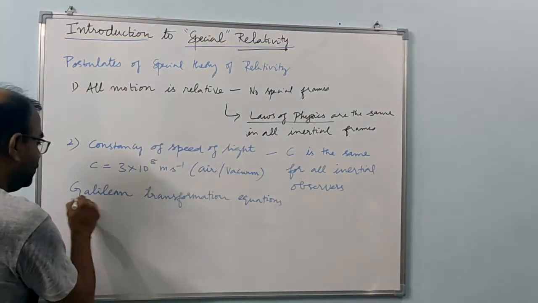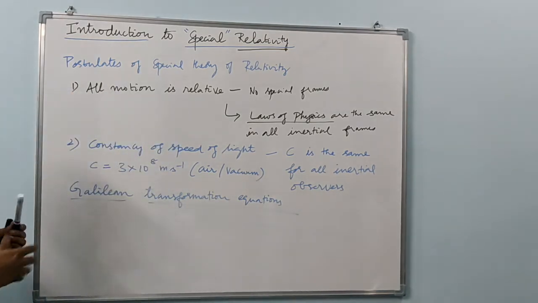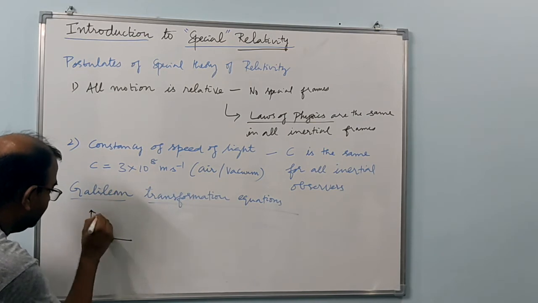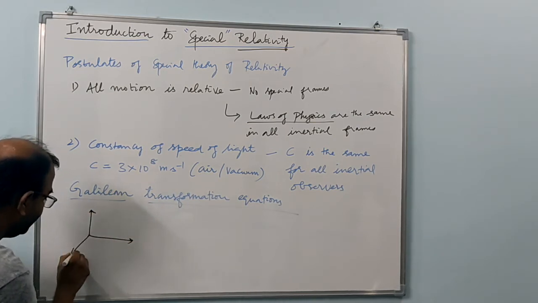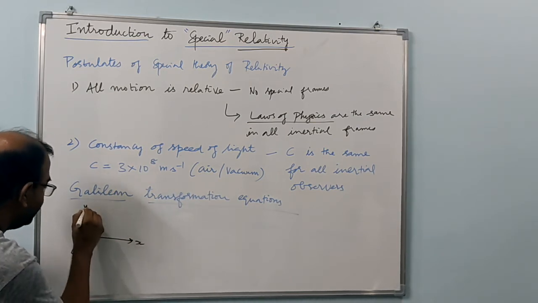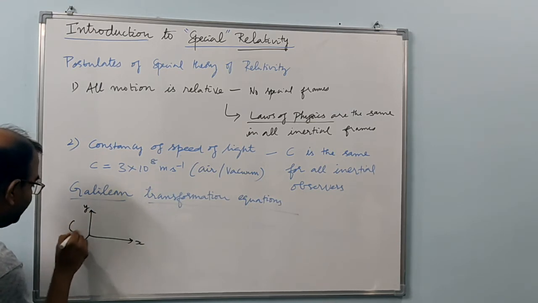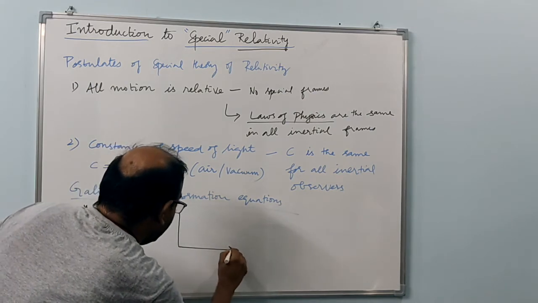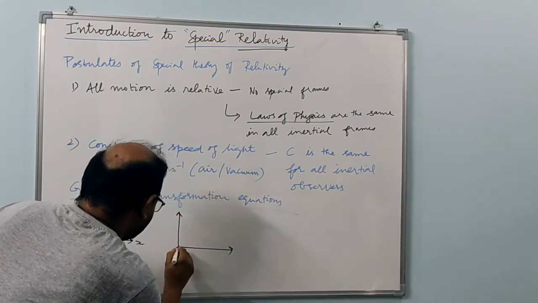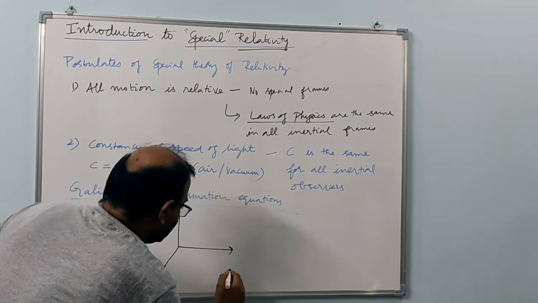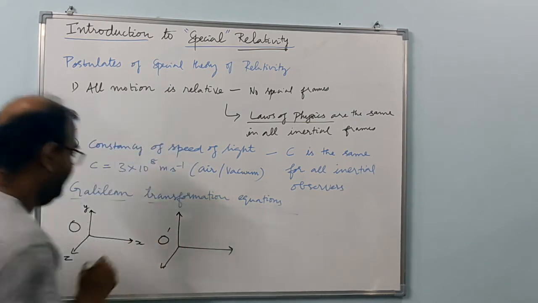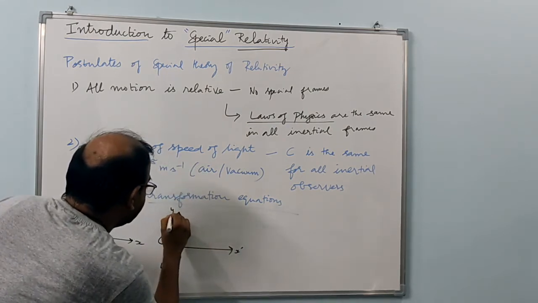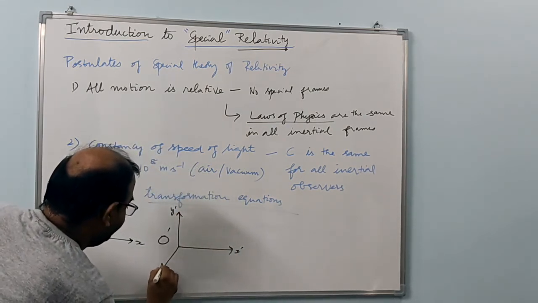So let us say there are two observers trying to measure the velocity or position or acceleration of an object. Let's call the first frame of reference, fixed to this observer, O, and another frame of reference which is moving relative to this frame at a constant speed, let us call that O prime. So the new set of coordinates for this observer is x prime, y prime and z prime.